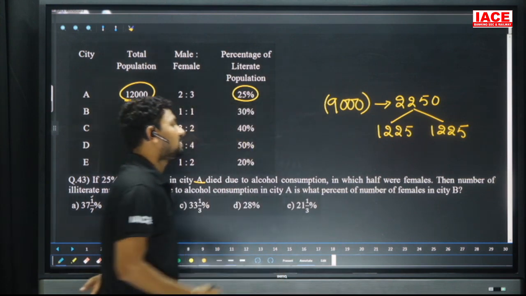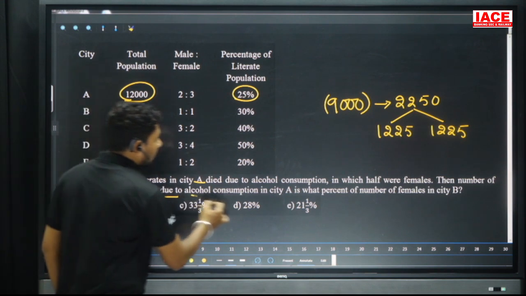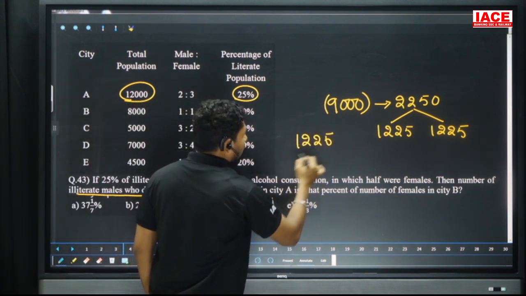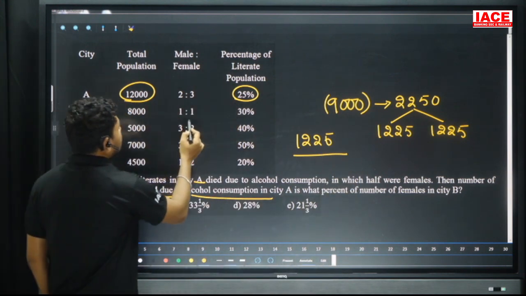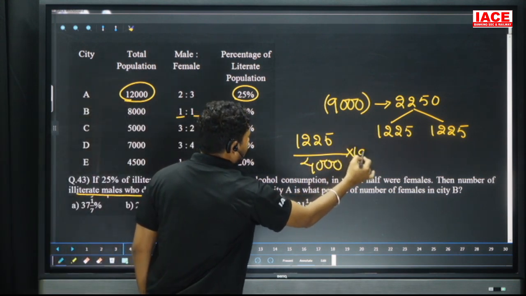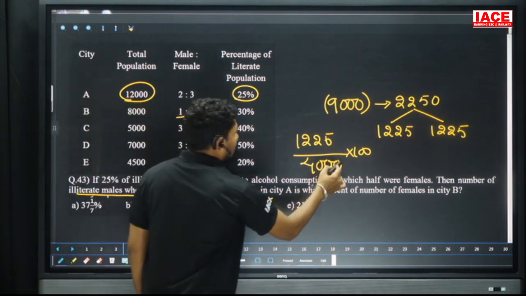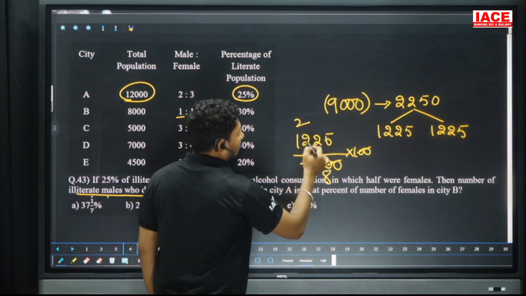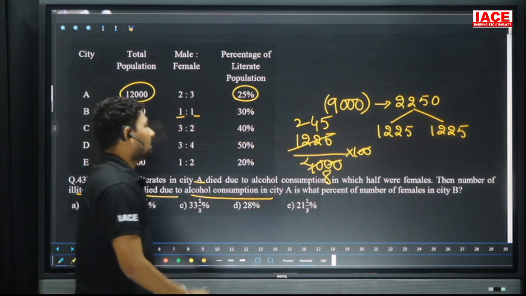Half of the value is females, half is males. 1,125 is what percentage of the number of females in city B? The ratio 1 is to 1 means 4,000. So 1,125 over 4,000 into 100. Cancelling the zeros and simplifying, we get 45 by 8.